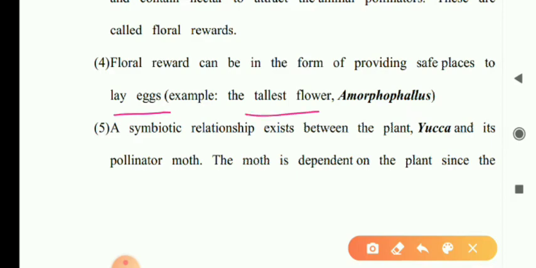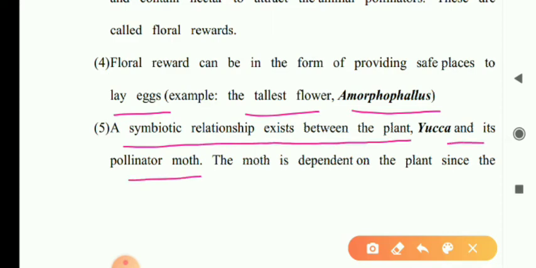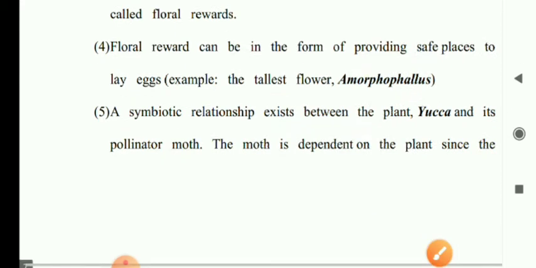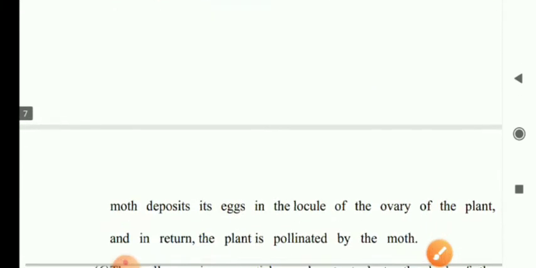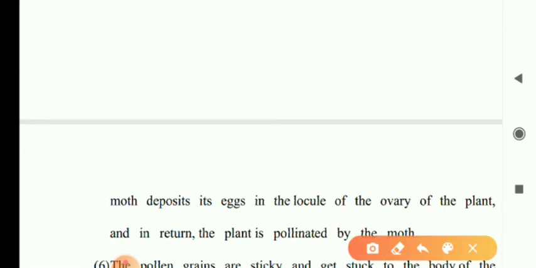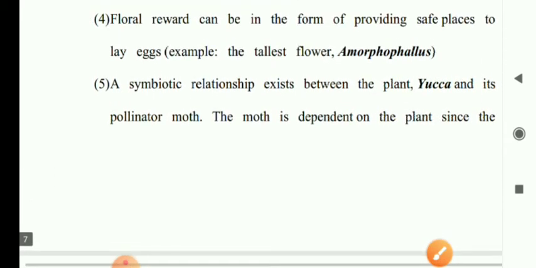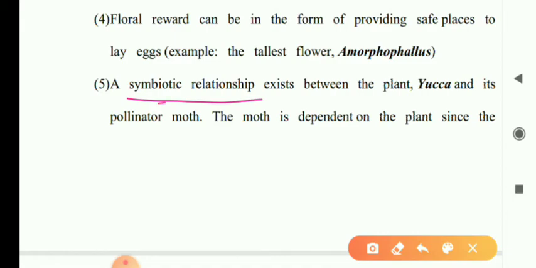The tallest flower, Amorphophallus, and the plant Yucca show a symbiotic relationship with the pollinator moth. The moth depends upon the plant, since the moth deposits its eggs in the locule of the ovary of the plant, and in return the plant is pollinated by the moth. This is a symbiotic relationship between Yucca and the pollinating moth.